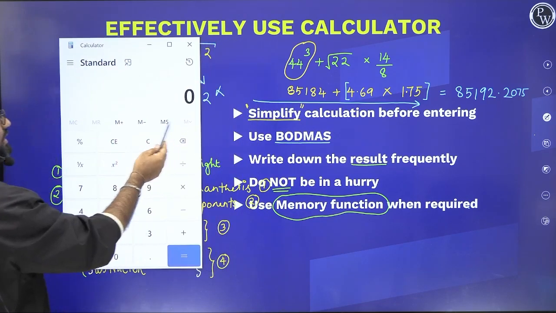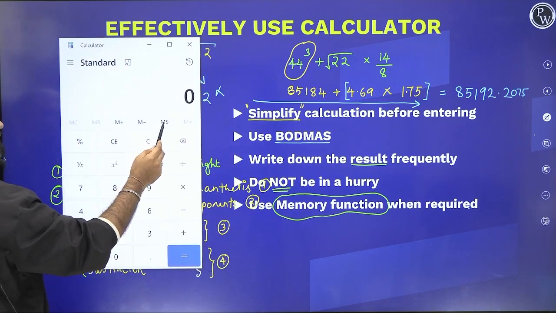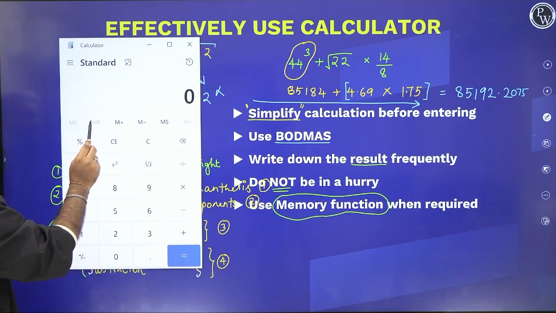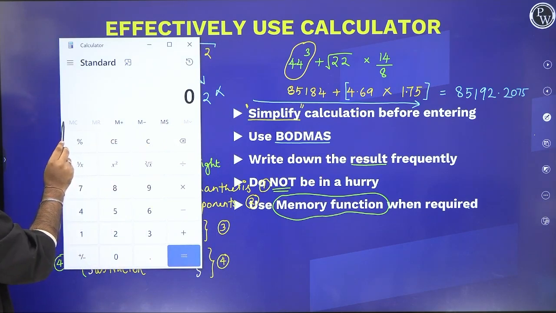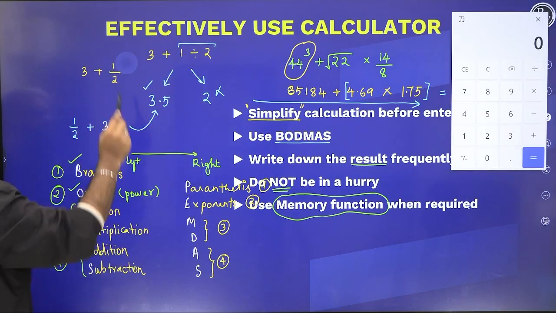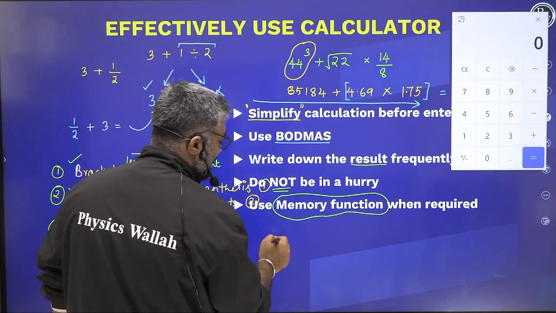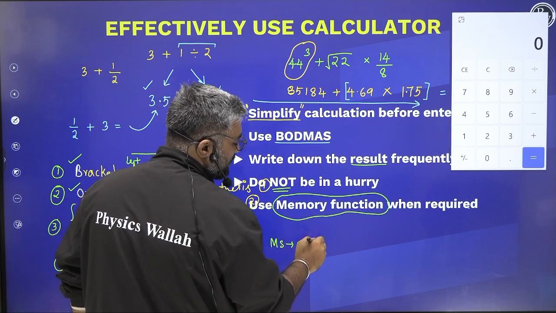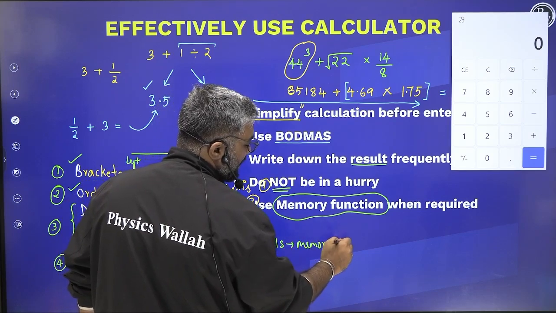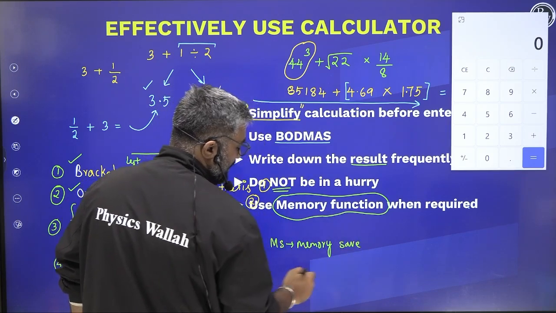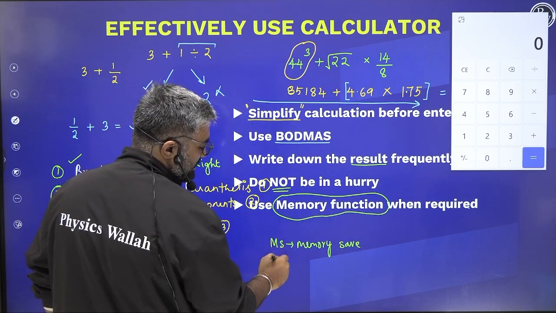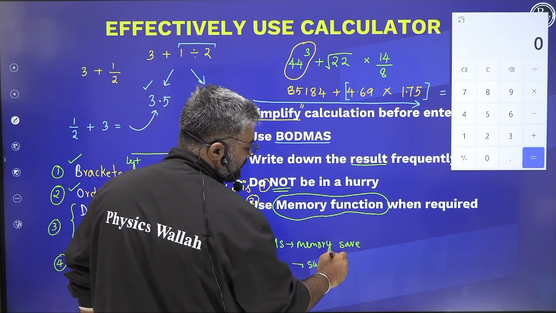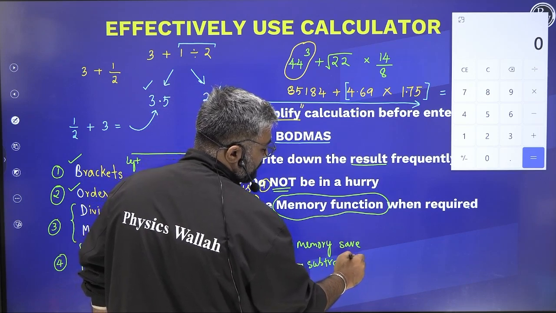So here is the memory function, right? We have memory save, we have memory minus, we have memory plus, we have memory recall, and we have memory clear. Yes, I'm going to write this down for y'all. Memory save. This adds to the new memory, okay? Memory में कुछ नया save करता है ये. Then you have memory minus. It's going to subtract that value from memory.